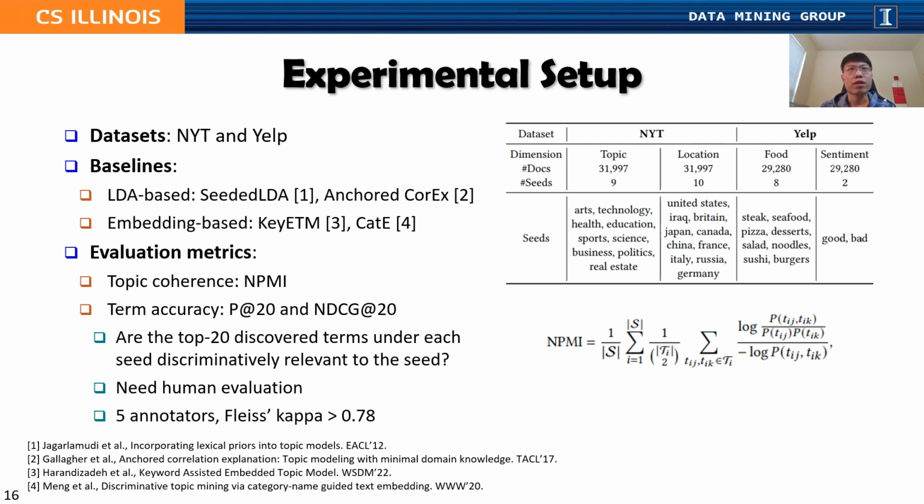The NPMI score is automatically calculated based on term co-occurrences, and it measures topic coherence. P@20 and NDCG@20 scores are used to evaluate term accuracy. Basically, they try to evaluate whether the top 20 discovered terms under each seed are discriminatively relevant to the seed. Of course, this needs human evaluation, so we invite 5 annotators, and we do observe high inter-annotator agreement, where the Fleiss kappa is larger than 0.78.